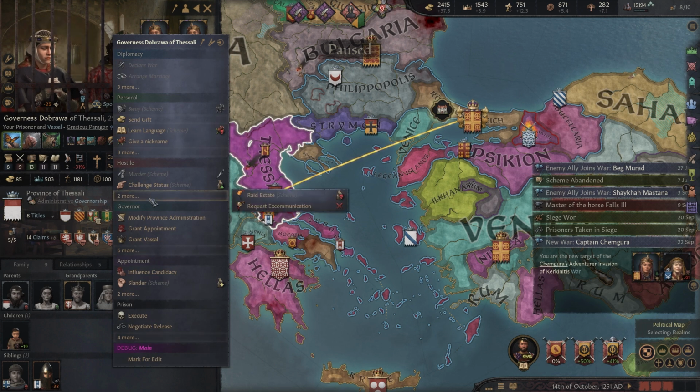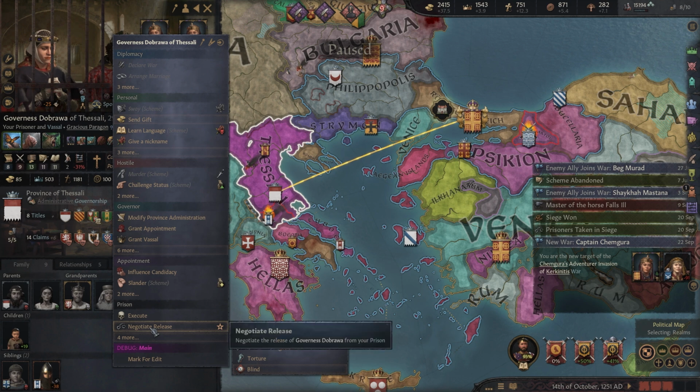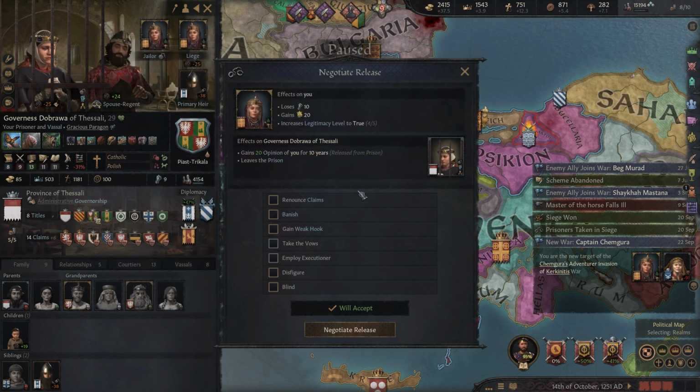Or let's just see. Negotiate release, move to dungeon, torture, blind, negotiate release. Take the vows. I really want to make her take the vows. But we could banish her. As if this is an act of tyranny. I'm a little surprised.